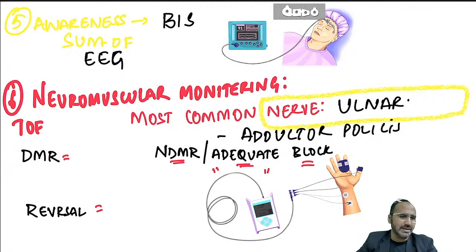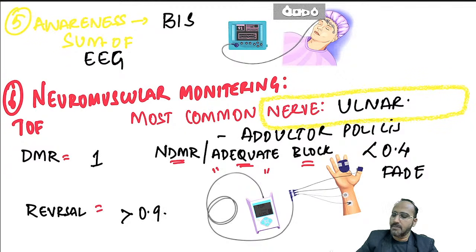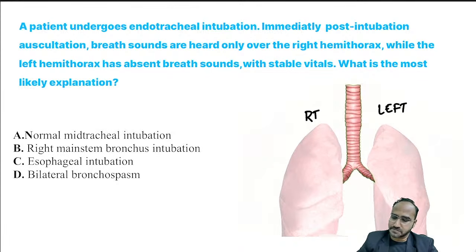In train of 4, again, they will be asking you about the ratio. Train of 4 ratio, when you're using a depolarizing muscle relaxant. In depolarizing muscle relaxant, all twitch heights are decreased in equal intensity. The ratio will be 1. In non-depolarizing, the ratio will be always less than 0.4 and you will see a fade. Fade is seen. In reversing, if surgery is done and you want to reverse, then the ratio should be more than 0.9. Okay. We have discussed train of 4 ratio in the LRR and the RR. You can just go through it and get it.